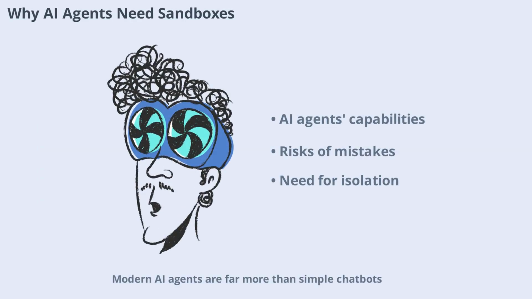Modern AI agents are far more than simple chatbots. They can write and run code, browse the web, interact with websites, read and modify files, execute terminal commands, and even train machine learning models using real data. This power comes with risks. If an AI agent makes a mistake or is tricked by a malicious instruction, it could delete important files, expose sensitive data, or crash an entire system. That's why isolation is critical. Without it, one error could compromise everything.